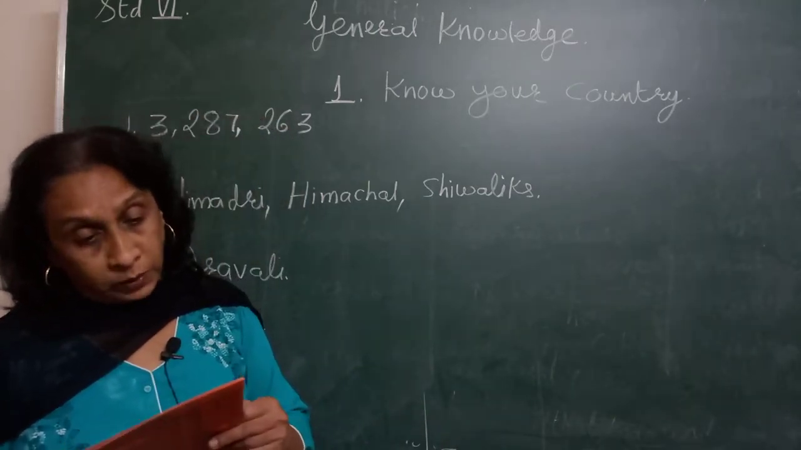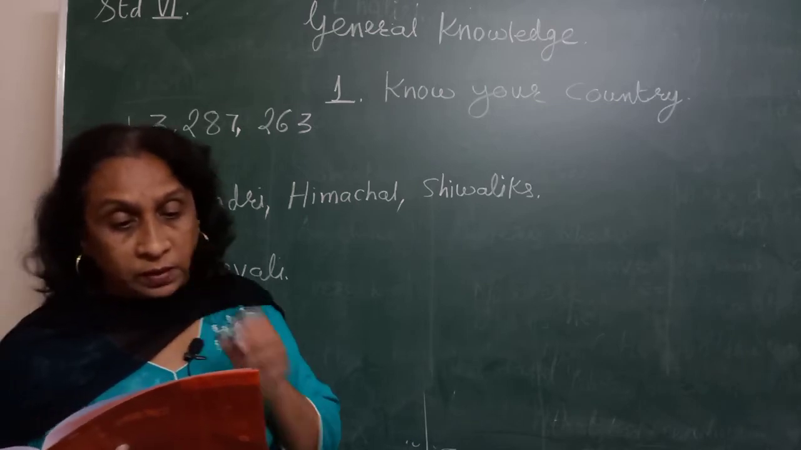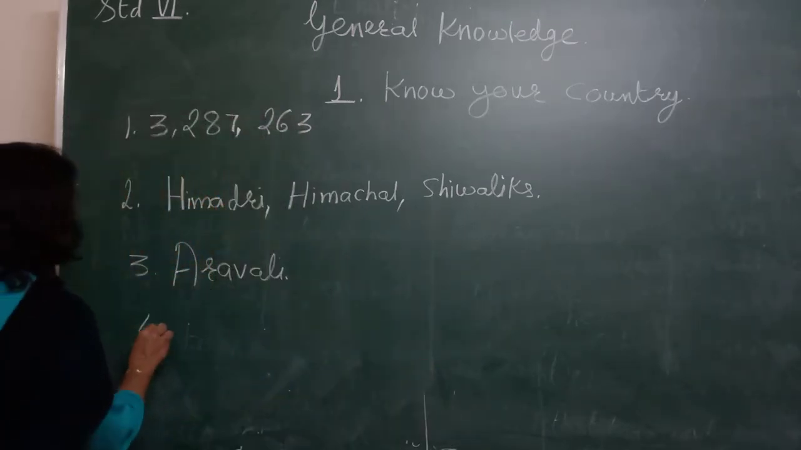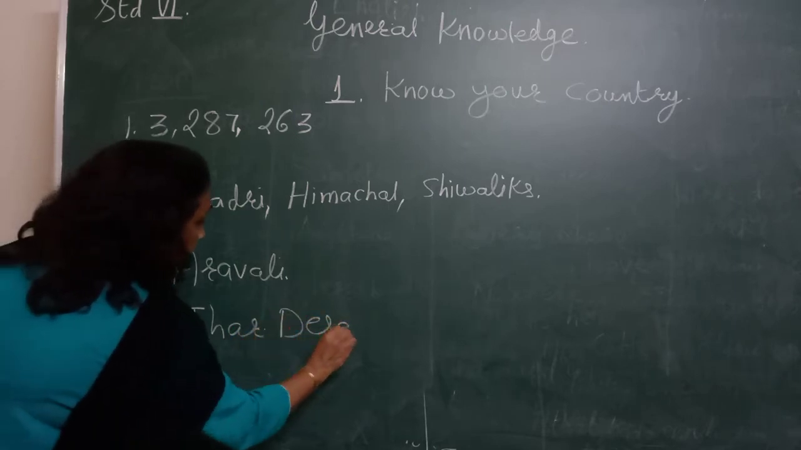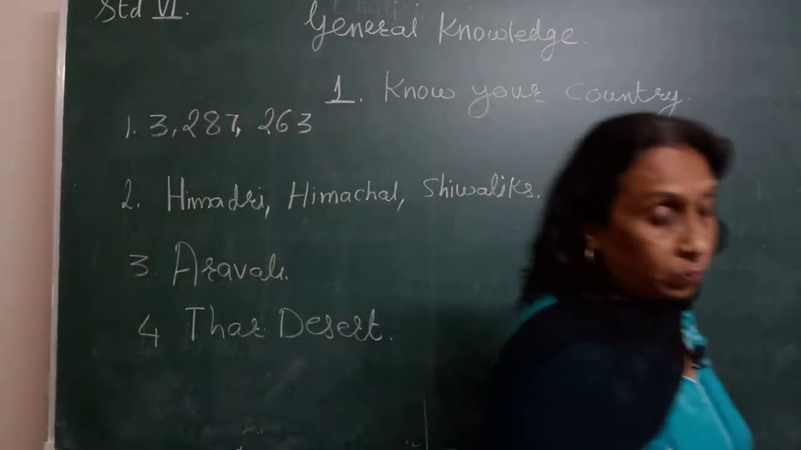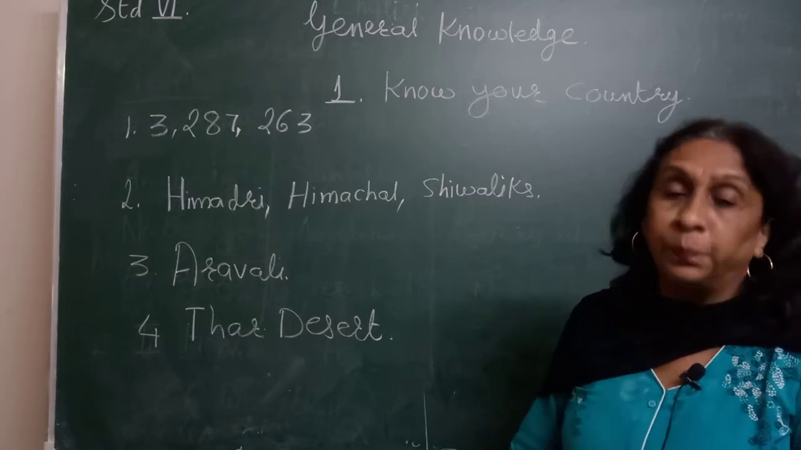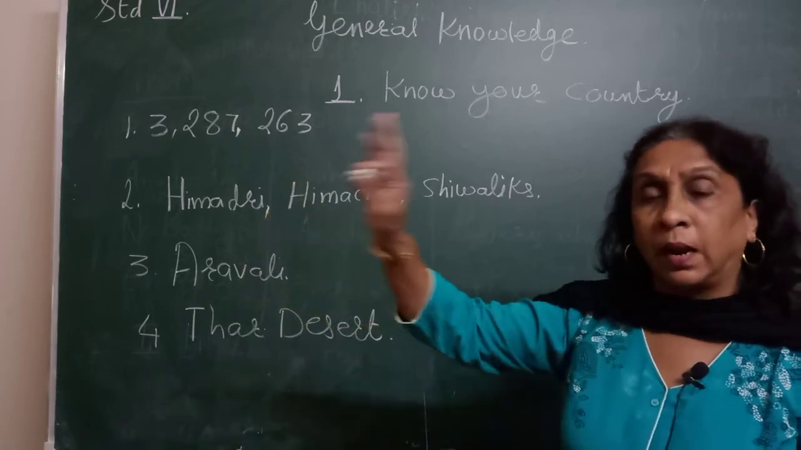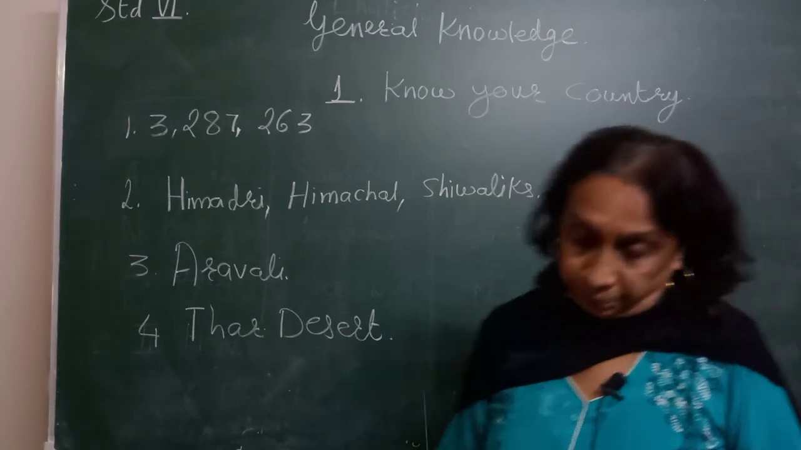Now look at the fourth one, page number 2. The desert in the northwestern region of India is known as the Thar desert. Which desert? Thar desert. Desert, where only sand is there. The weather is very hot. Daytime is very hot, nighttime it is very cold, and only sand you see everywhere. Hot sand is there. No water is there in a desert.